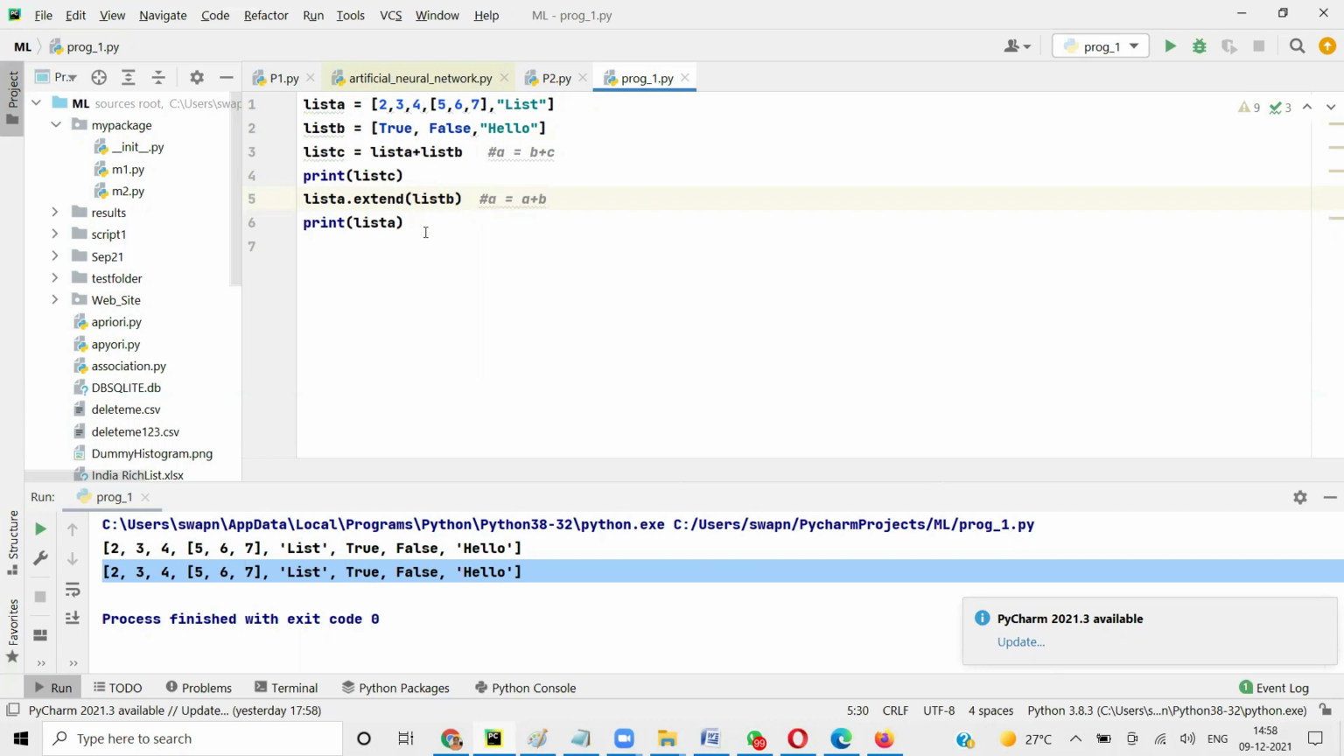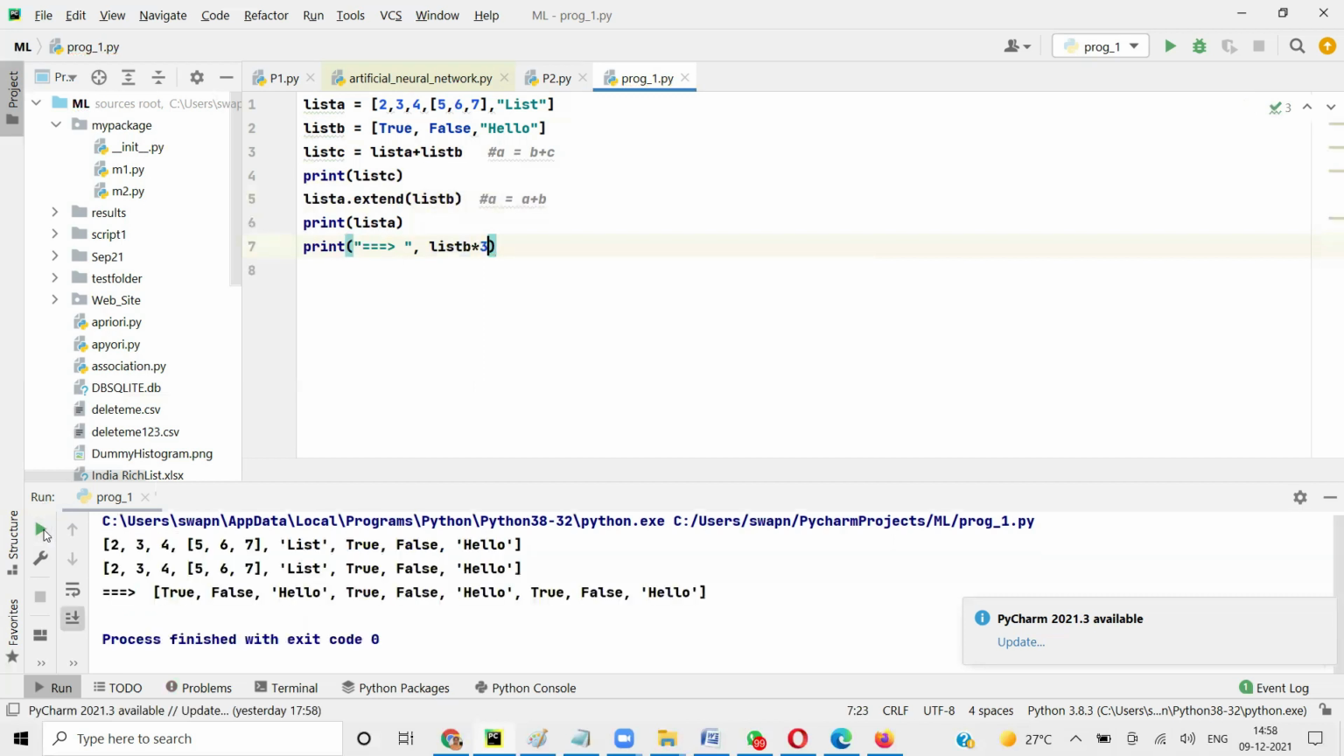Since we have spoken about plus, we'll talk about multiplication as well. So I'm going to print list B into 3. Just like a string, it has repeated three times: true, false, hello, true, false, hello, true, false, hello. This will work like this.